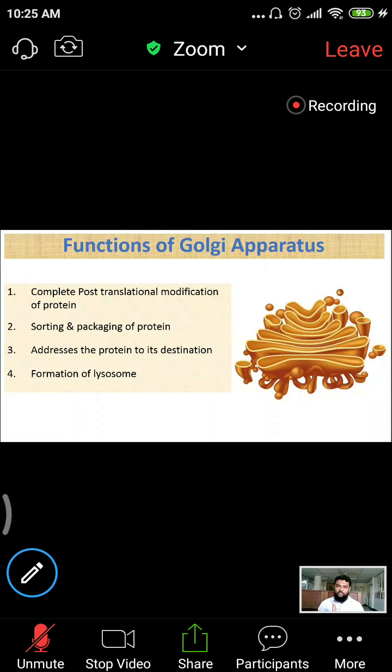So remember this, think about this. Completion of post-translational modification, sorting and packaging of protein, addressing the protein to its proper destination, and formation of lysosome. Another thing I want to add here: formation of lysosome actually takes place in the rough endoplasmic reticulum. It is only modified by Golgi apparatus. Mind it. So remember this.